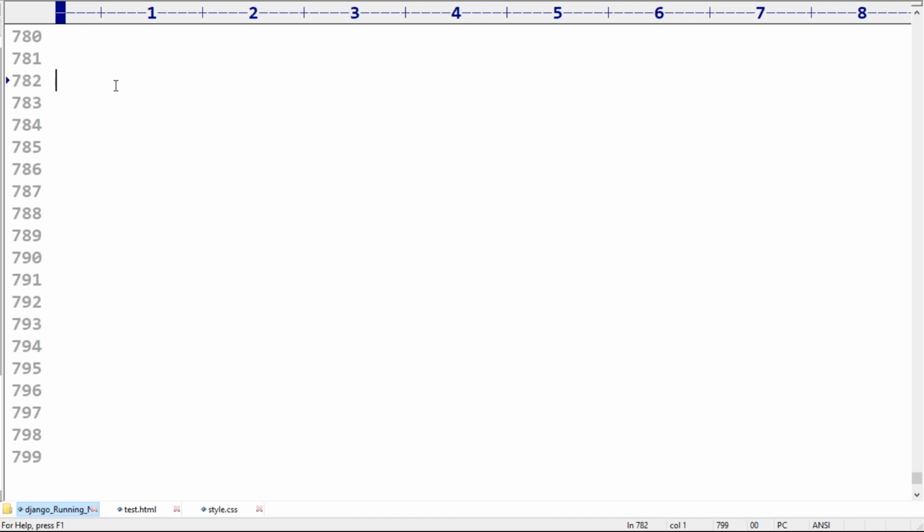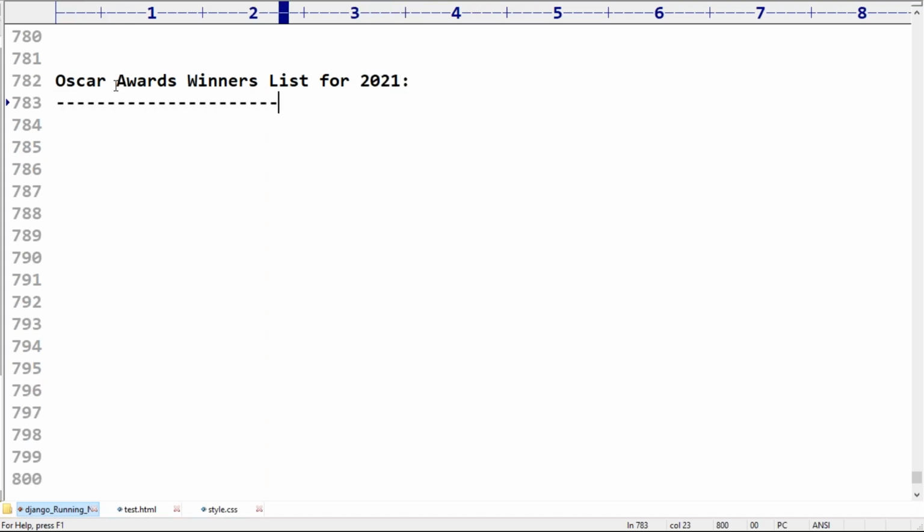Assume that I want to develop one table, the Oscar awards winners list for 2021. I just want to print it in table form.